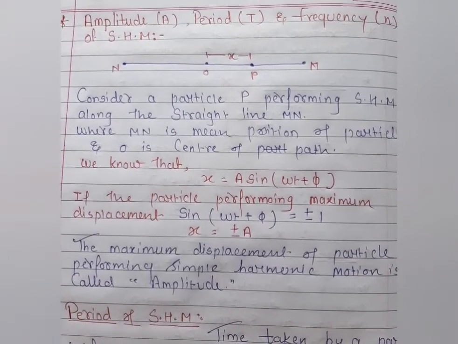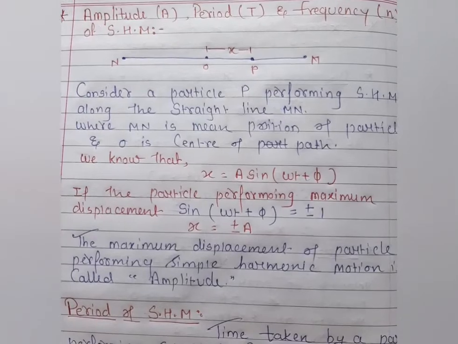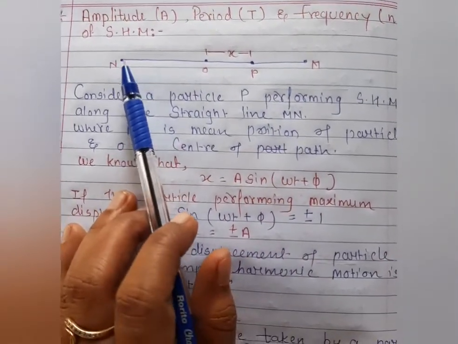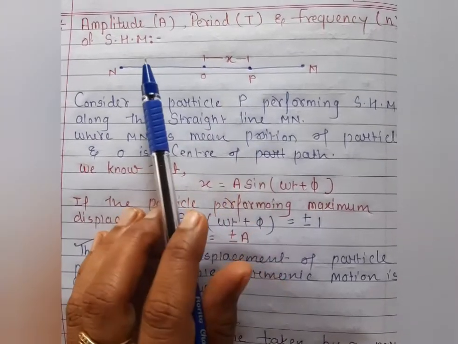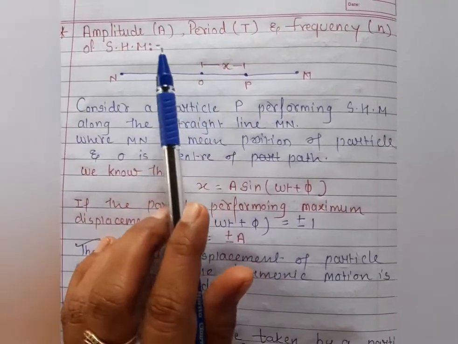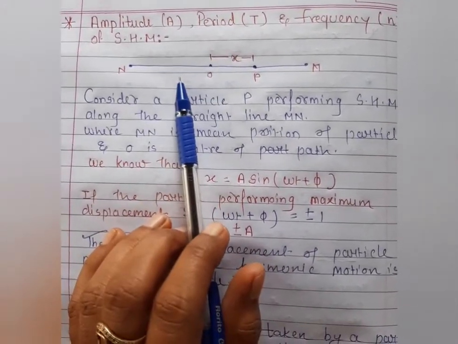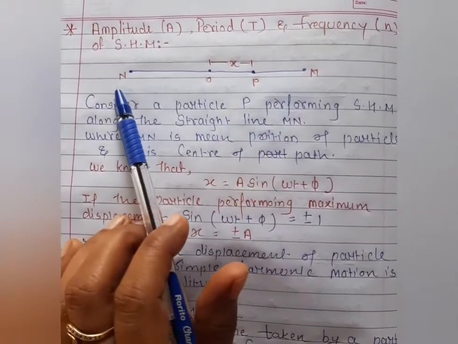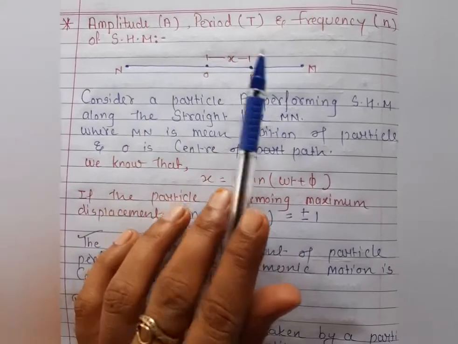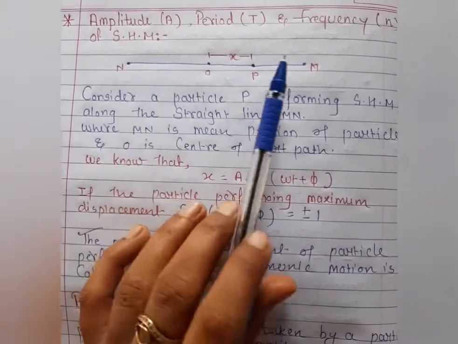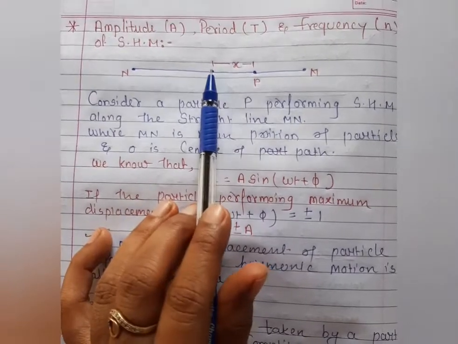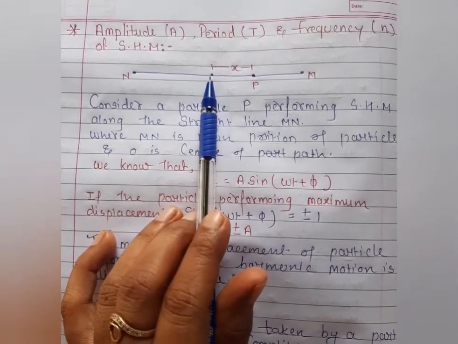When the particle oscillates in linear motion, it means the particle has a linear path, and when the particle oscillates in to and fro motion, there is an amplitude, a frequency, and a time period. Here, students, let's consider MN as the mean position. It means this is the rest condition of the particle, and this mean position is considered as the center.